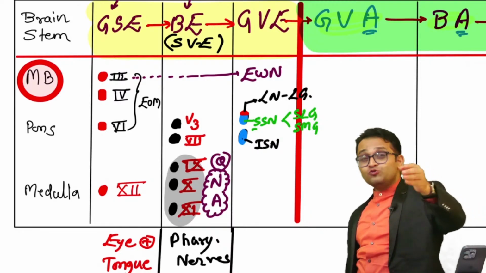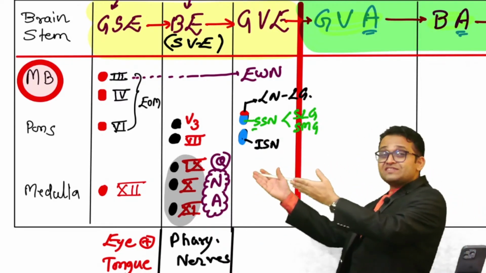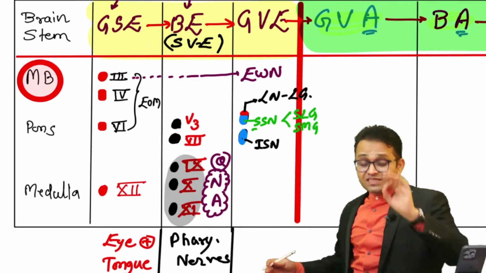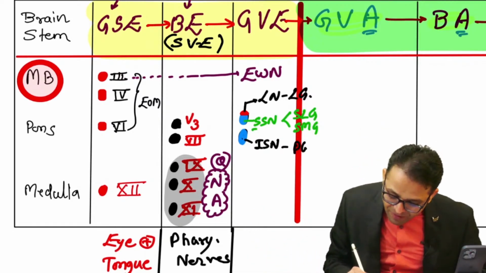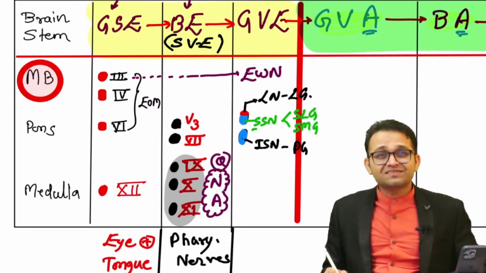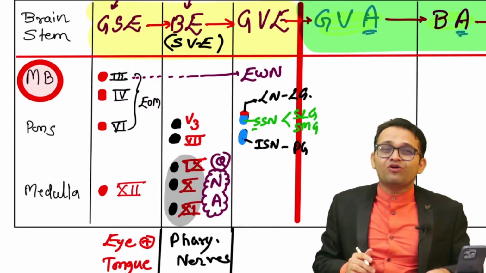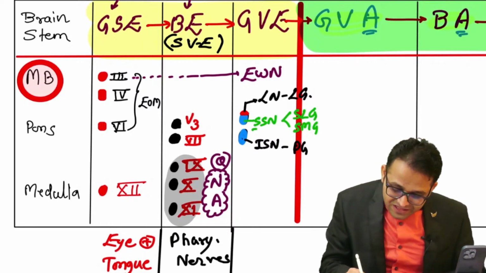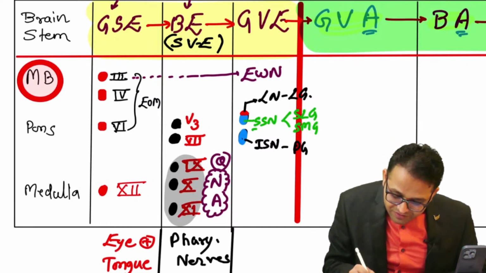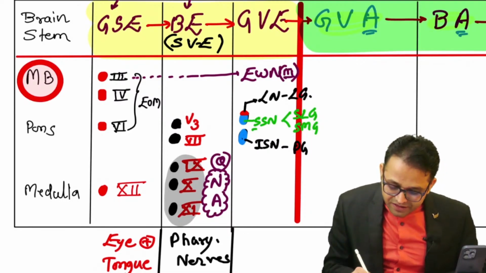There I taught you the secretomotor pathway. The inferior salivatory nucleus is related with the secretion of the parotid gland. And these are part of which cranial nerve? Again, the Edinger-Westphal nucleus is related with the third cranial nerve. Correct?